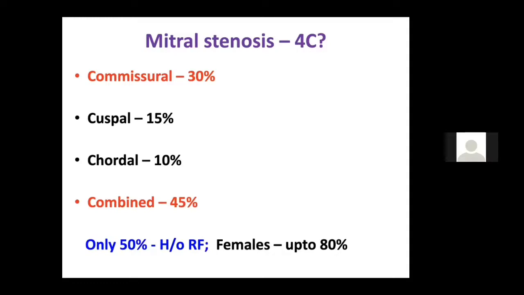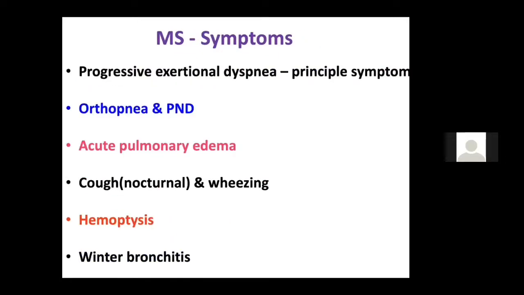So only half of the patients will give a history of rheumatic fever or rheumatic prophylaxis. The other half won't remember the history or won't have that history. In females, up to 80% of the time, you may get the history of rheumatic fever. Now, let's discuss the symptoms of mitral stenosis.